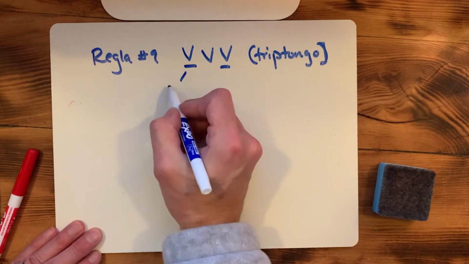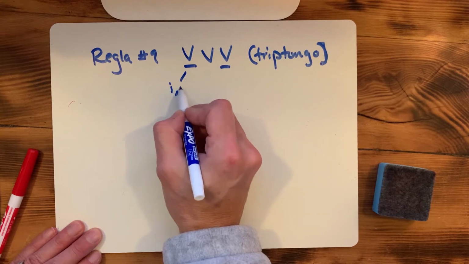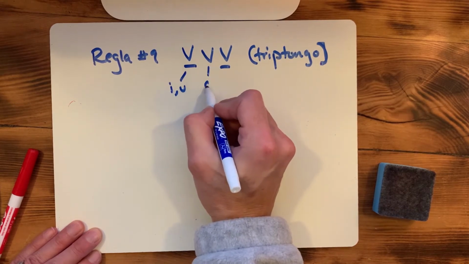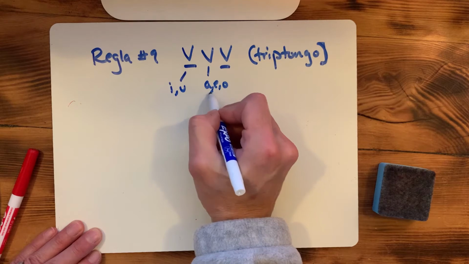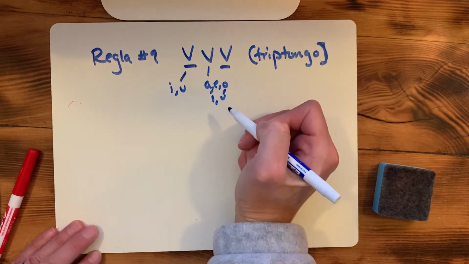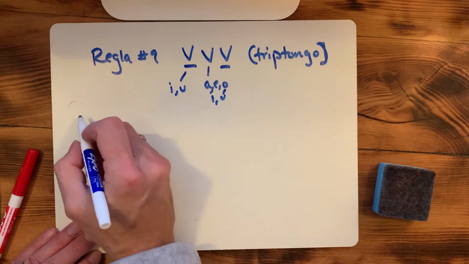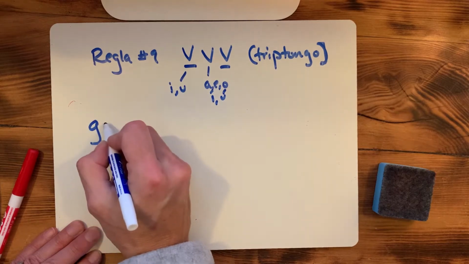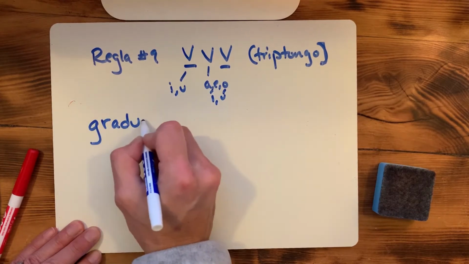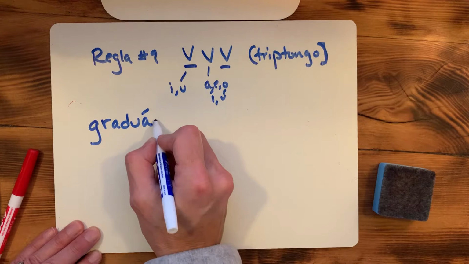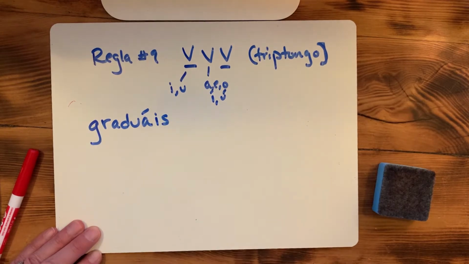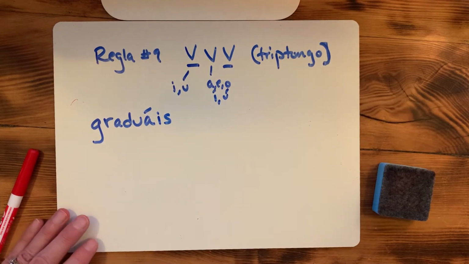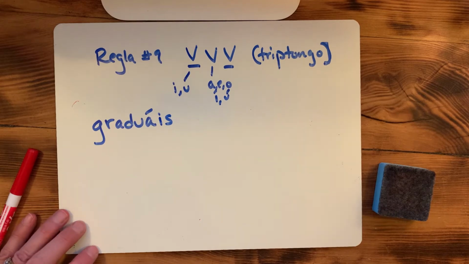Again, remember that a weak vowel is an I or a U. A strong vowel is A, E, O, I with an accent or U with an accent. The example that I have in the notes for you is graduáis. It's common to see the vosotros form of conjugated present tense verbs that will have triphthongs. That's where you're going to most commonly see it.